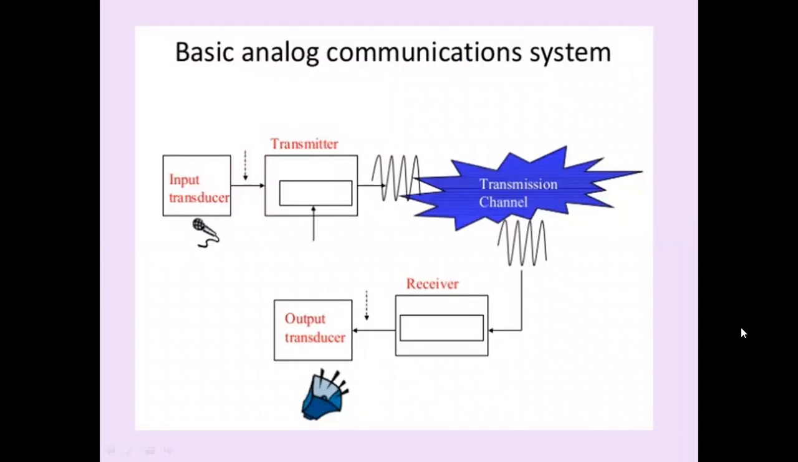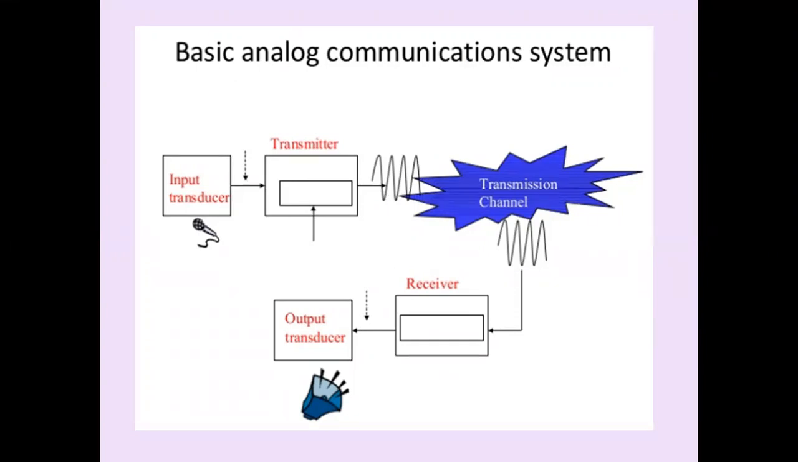In the last class, we studied the basic analog communication system. We have an input transducer. In the case of voice, the input transducer is a microphone. The microphone converts the sound pressure variations, which we are speaking, into an electrical signal. That electrical signal is applied to a transmitter, where we do some processing. The transmitter converts this low frequency message signal into a form suitable for transmission through a communication channel.